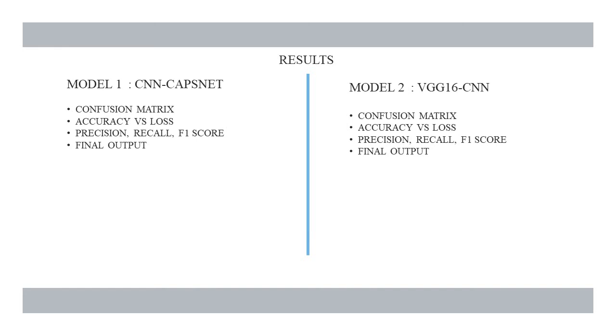This slide brings us to the results part, in which two models are being compared. The first model is a comparison of CNN and capsule networks, and the second model is a comparison of VGG16 and CNN. Later on, these two models are evaluated on the basis of four evaluation metrics. The first one is the confusion matrix, the second is an accuracy versus loss graph, and the third is precision, recall, and F1 score. And then comes the final output. Once model 1 is implemented, and model 2 is implemented, finally a comparative analysis between these two models is done.